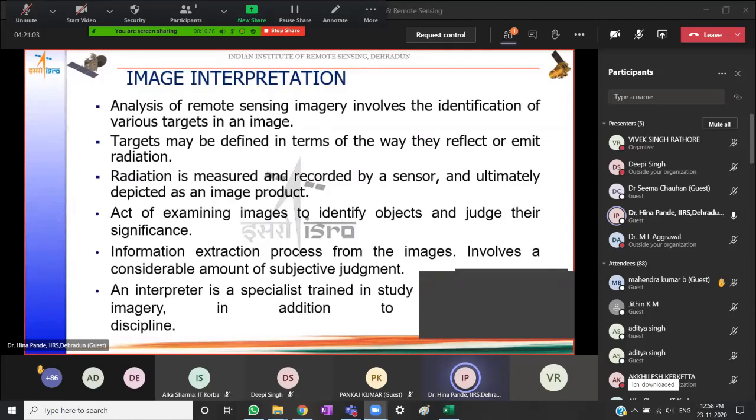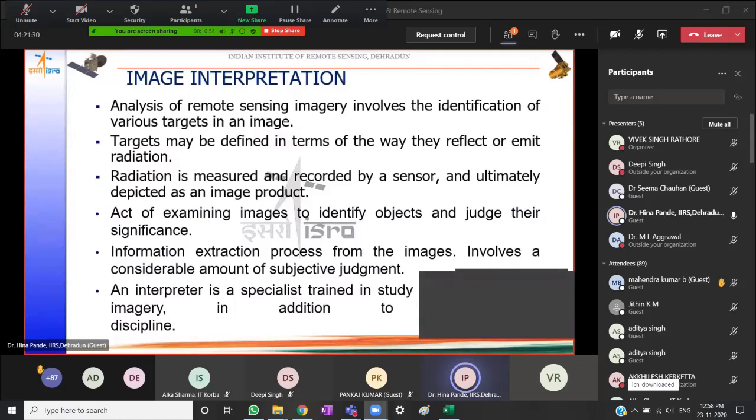So we are basically using the image to extract some kind of information which would be useful to the user or the interpreter to solve a decision making issue that is at hand. Now, the interpreter would be a specialist who is trained in the study of photographs or images, in addition to being a specialist in his or her own discipline.